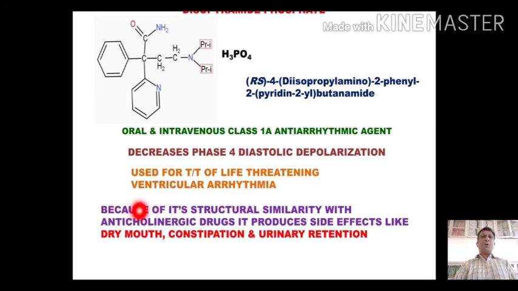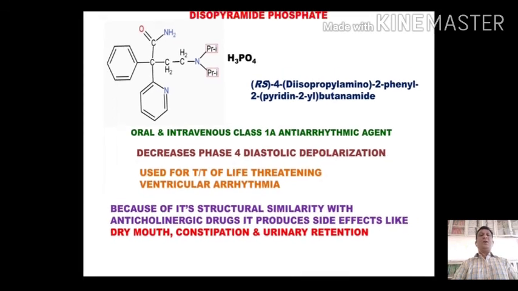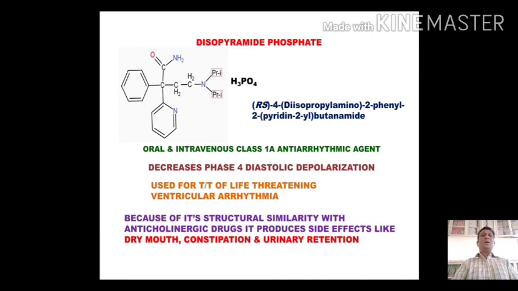Now, one very important point is that this compound has structural similarity with the anticholinergic drugs, and that's why this compound also produces the side effects of the anticholinergic drugs, and these side effects include dry mouth, constipation and urinary retention. So dear students, that was all about the detailed information about the class 1A antiarrhythmic agents.